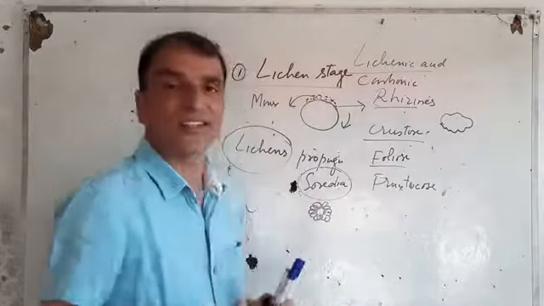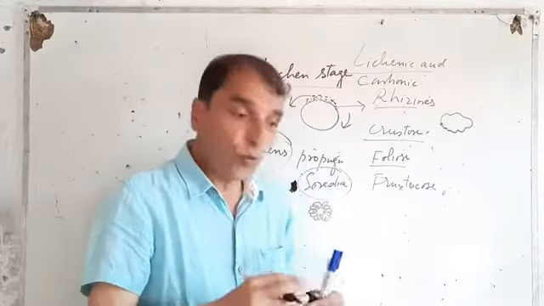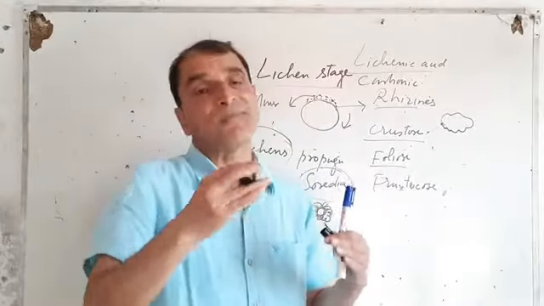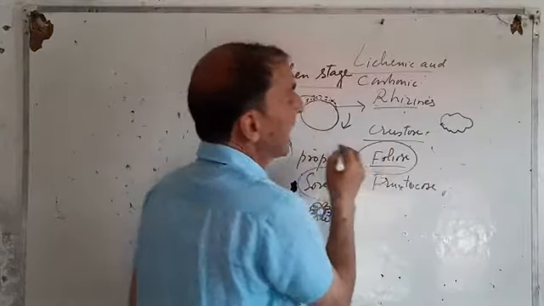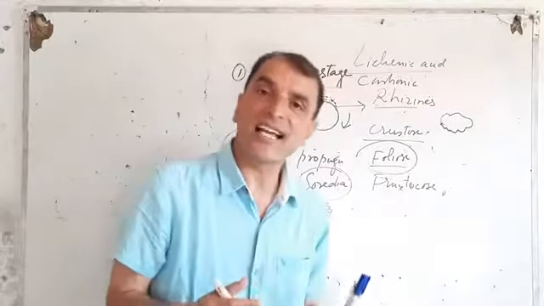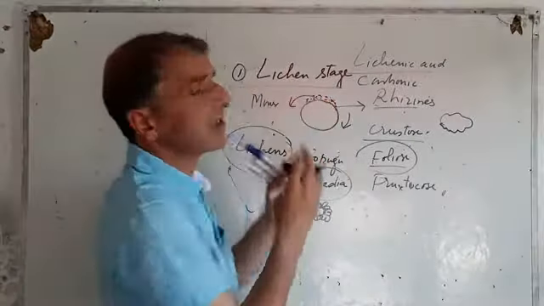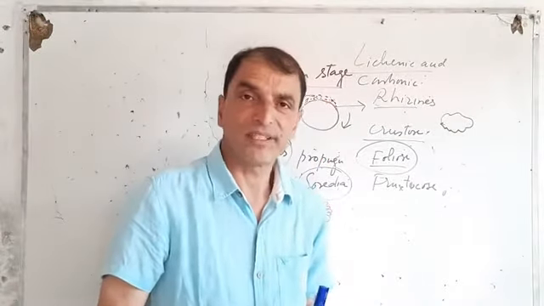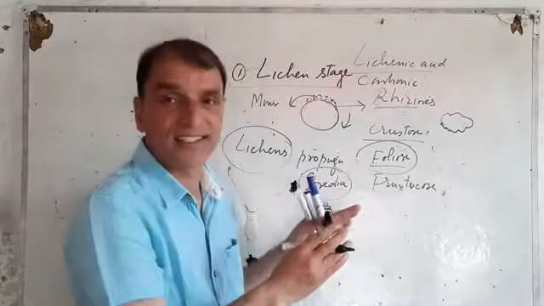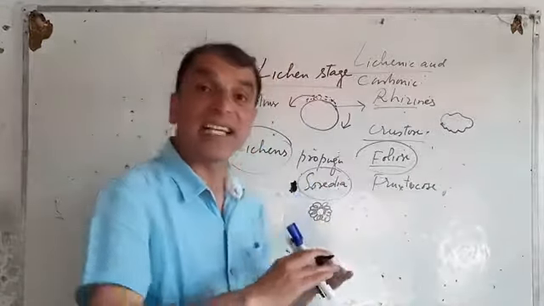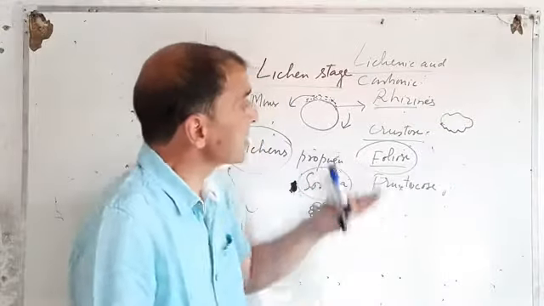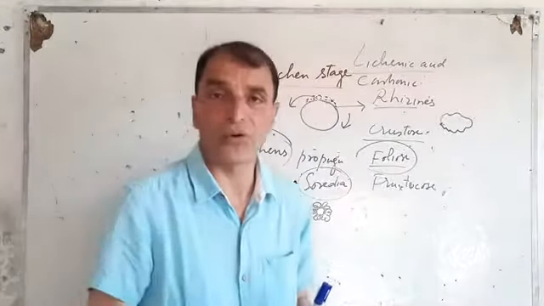These minerals now favor the growth of another type of lichen, known as foliose lichens. These lichens are not tightly bound to the substratum. These lichens are leaf-like, right? These lichens are flat. It's the difference between crustose lichens and foliose lichens.